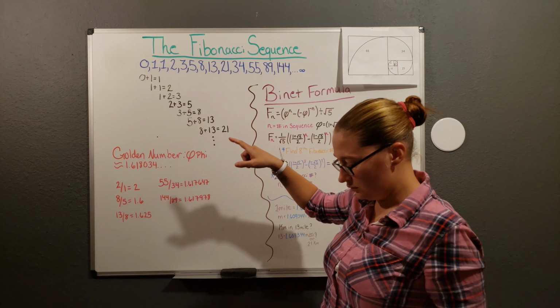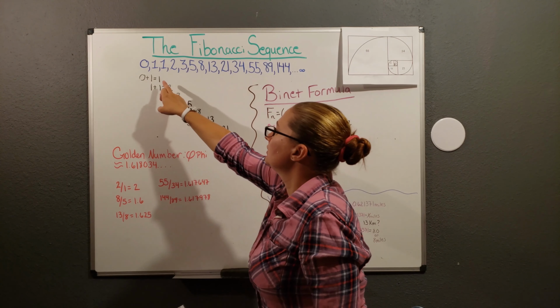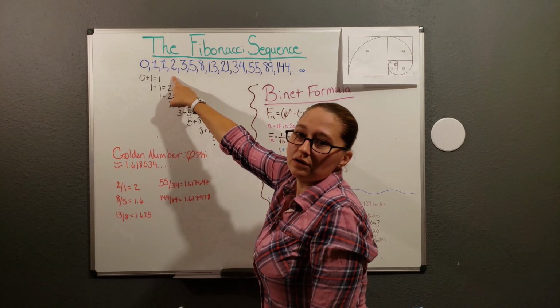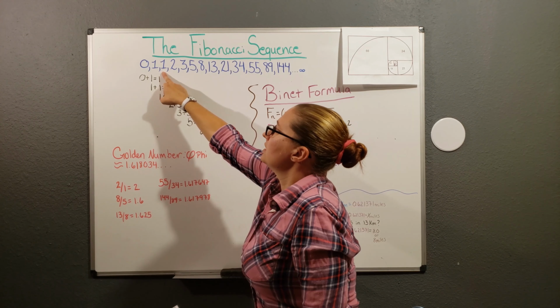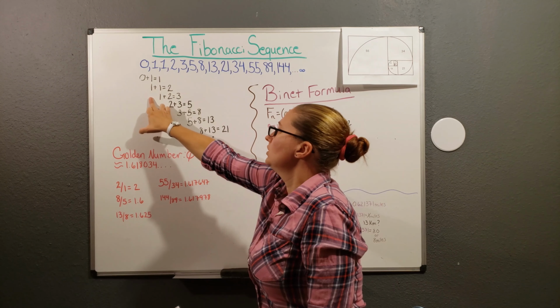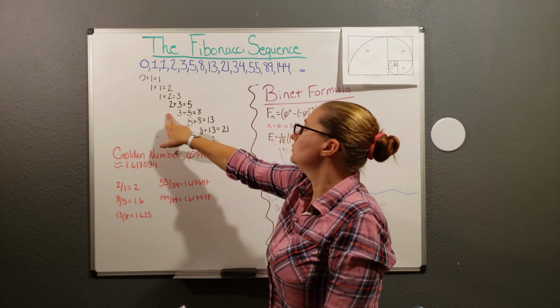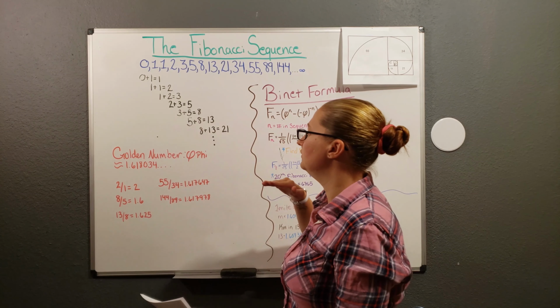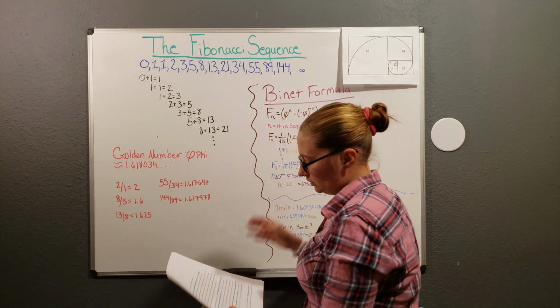So the Fibonacci sequence is you take the first number, add it to the second number, and you get the third number. Take the second number, add it to the third number, you get the fourth number. So 1 plus 1 is 2, 1 plus 2 is 3, 2 plus 3 is 5, 3 plus 5 is 8, and it keeps going on into infinity. That's a lot of numbers to list.